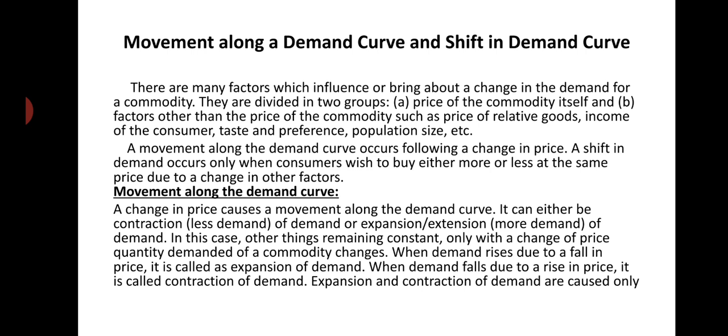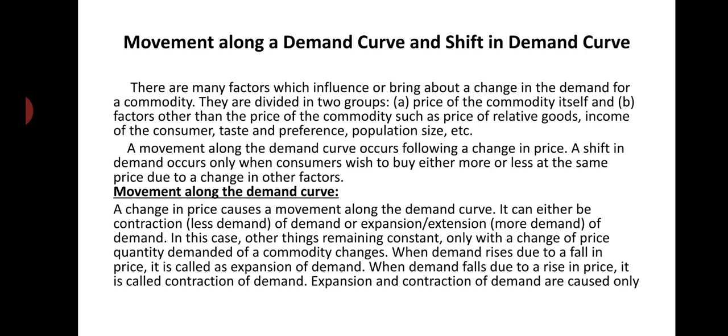But if the price of a commodity remains constant but all other factors change, then it is known as a shift in demand or change in demand. Right?